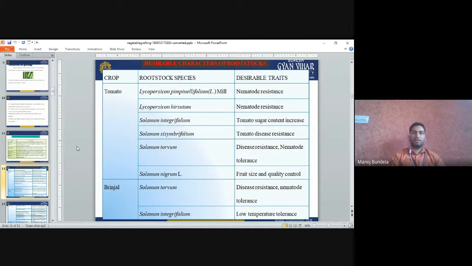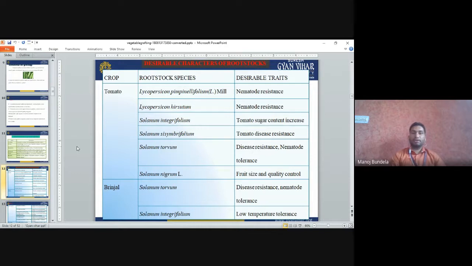First is tomato. In case of tomato, we use Lycopersicon pimpinellifolium. Why? Because it is nematode resistant. Lycopersicon hirsutum is also resistant to nematodes. That's why we use Lycopersicon hirsutum in tomato as a rootstock.